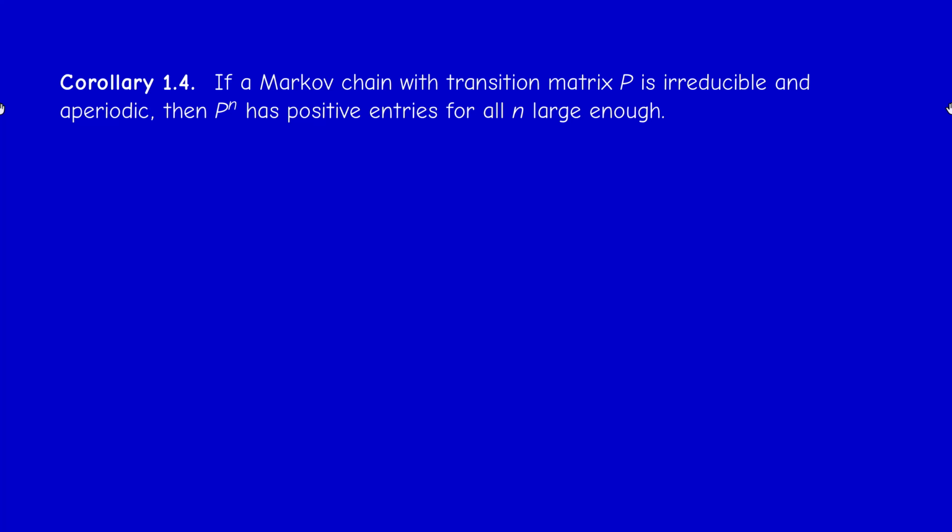Corollary 1.4 is no longer true. If we have a Markov chain on a finite state space with transition matrix P, and it's irreducible and aperiodic, then P^n has positive entries for all n large enough. In the case of a Markov chain on an infinite set, we have an infinite matrix P^n, so this result is no longer true.